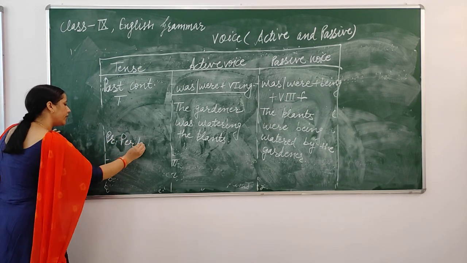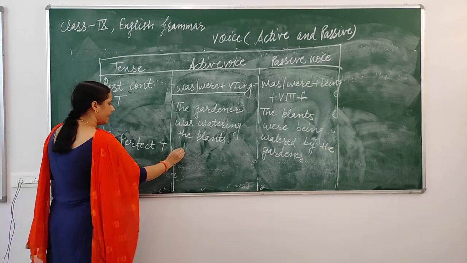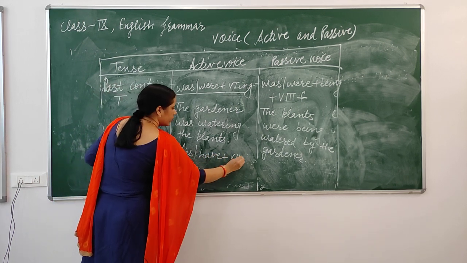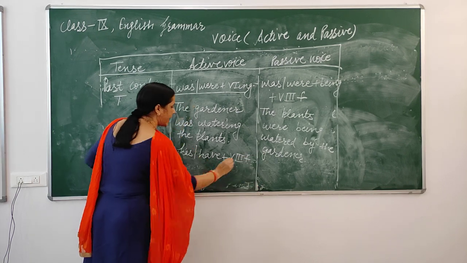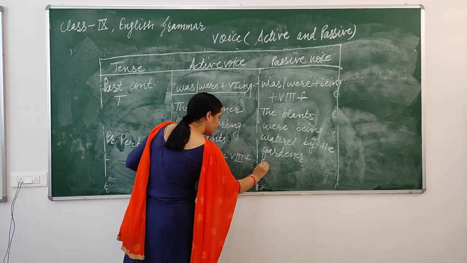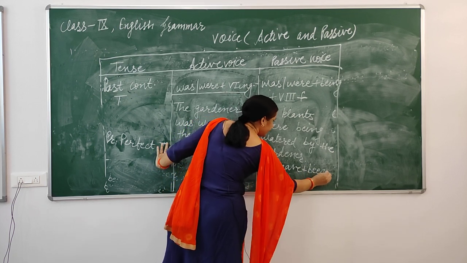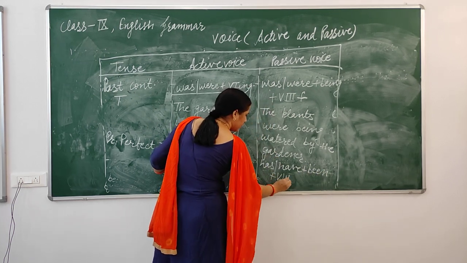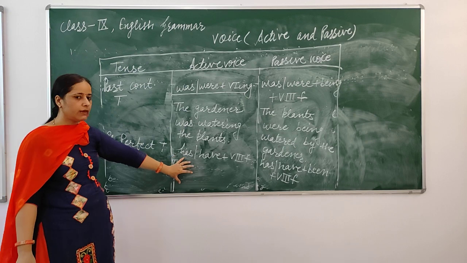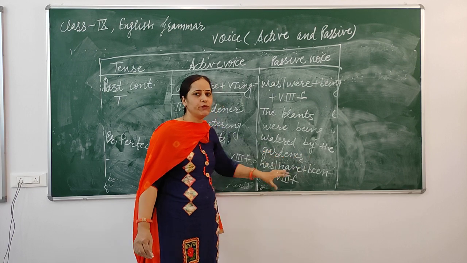Present perfect tense. In active voice we have has, have. Always we use the third form of the verb with has, have and had. While converting into passive voice form, we will have has, have plus been plus third form of the verb. We keep has, have and the third form, but in the middle we use been.